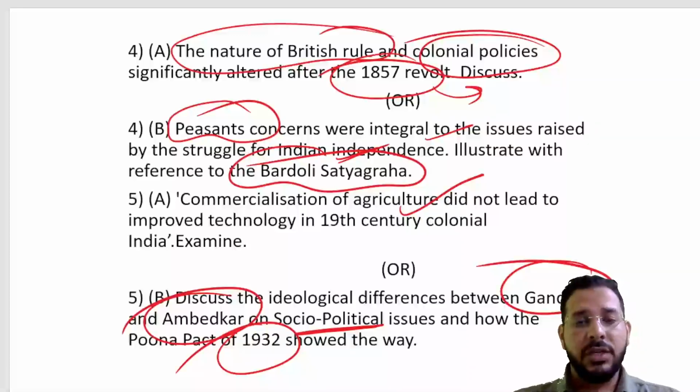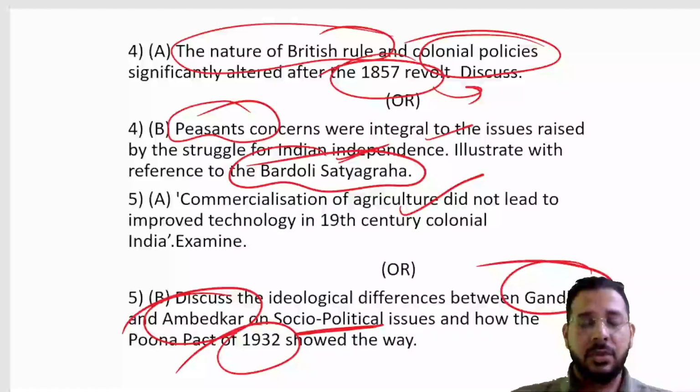You have to focus more on modern history, and on every topic of the syllabus you must have comprehensive material with you. You make proper notes or have PDF material, but on every topic you must have material and you must revise it at least thrice. Without revision, history will evaporate very fast. So revise properly. All the best.